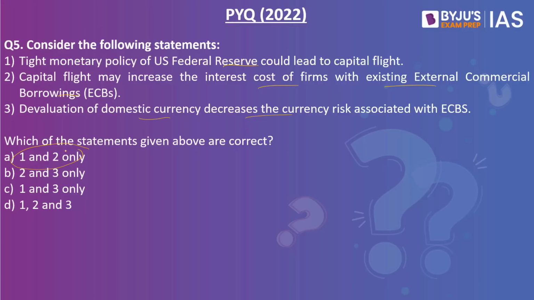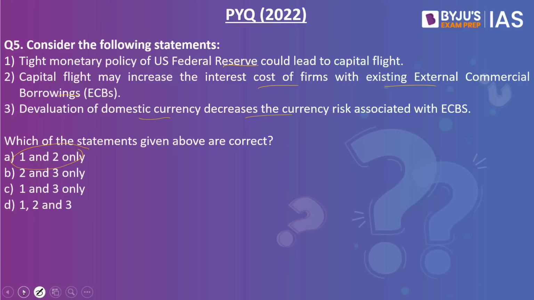The first two statements are right, but the third statement is incorrect. Why? That is because whenever there is devaluation of the domestic currency, it does not have any kind of effect on the external commercial borrowings. Why? That is because these external commercial borrowings happen in the denomination of the foreign currency and not in the domestic currency, which is why there is no impact. So the third statement is wrong. First and second statements are right. So the answer to this would be A.